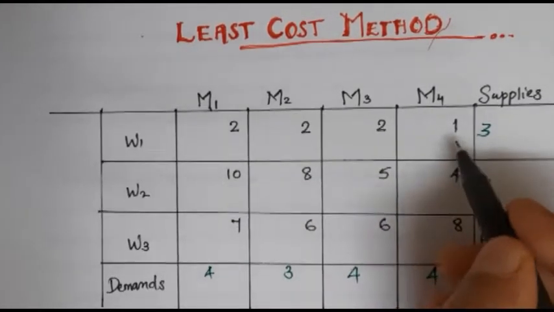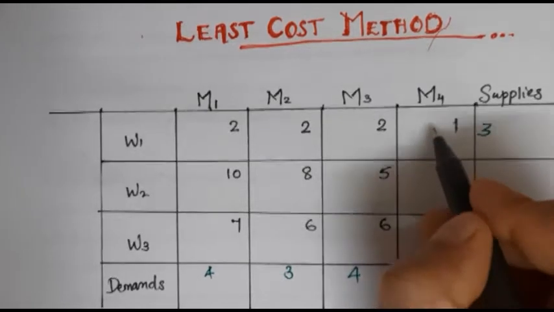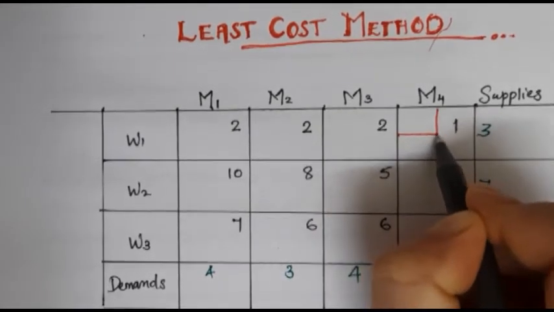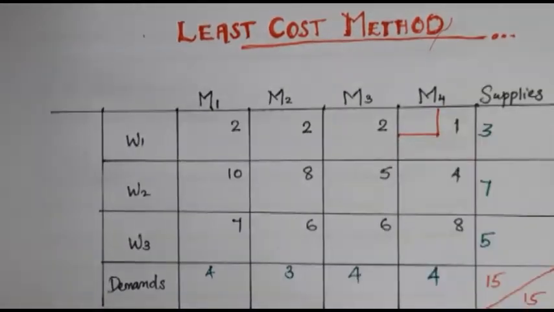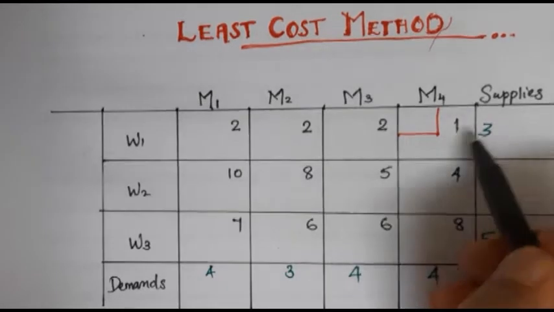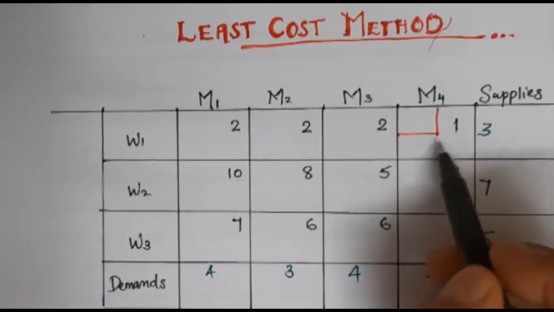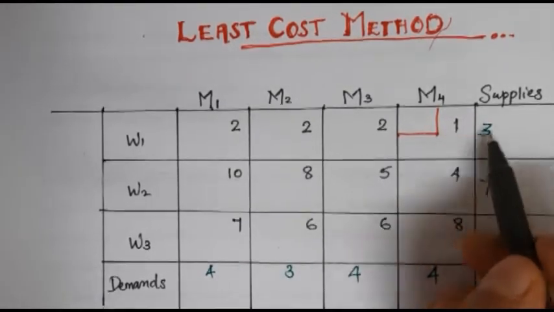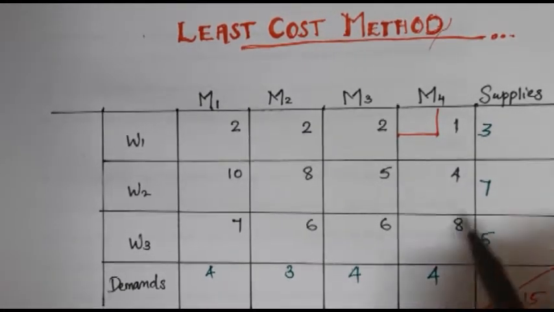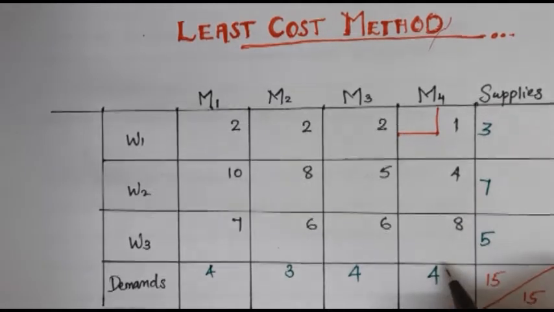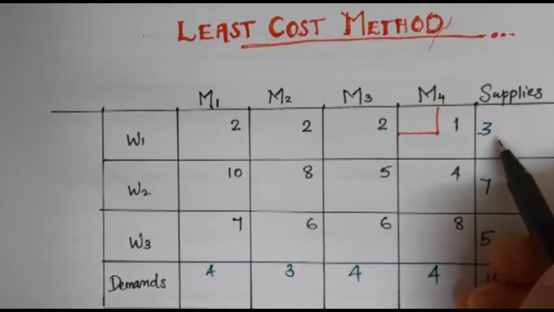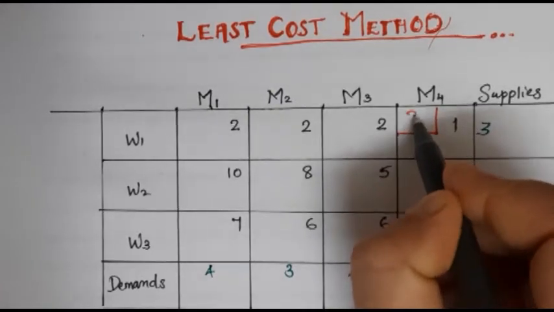Here 1 is the minimum value, so we can select this cell for the allocation. Compare the demands and the supply of this cell. Here we have 3 supplies and 4 demands. So take the minimum of these two. Which one is the minimum value? Here 3 is the minimum value. So we can allocate 3 here.